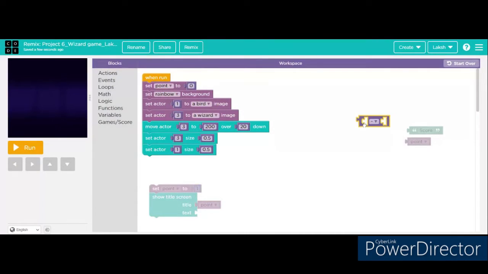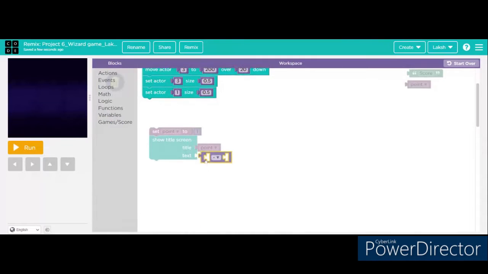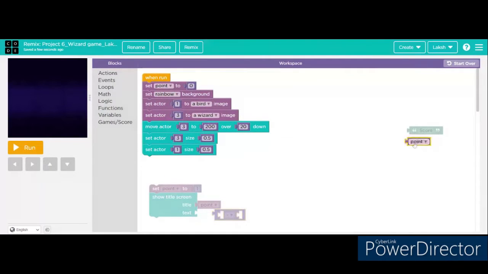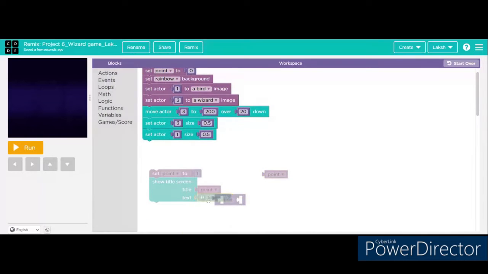Then the title of the screen should be points, and the text over here should be points. That's what you can see that I'm doing. Yes, points or score.